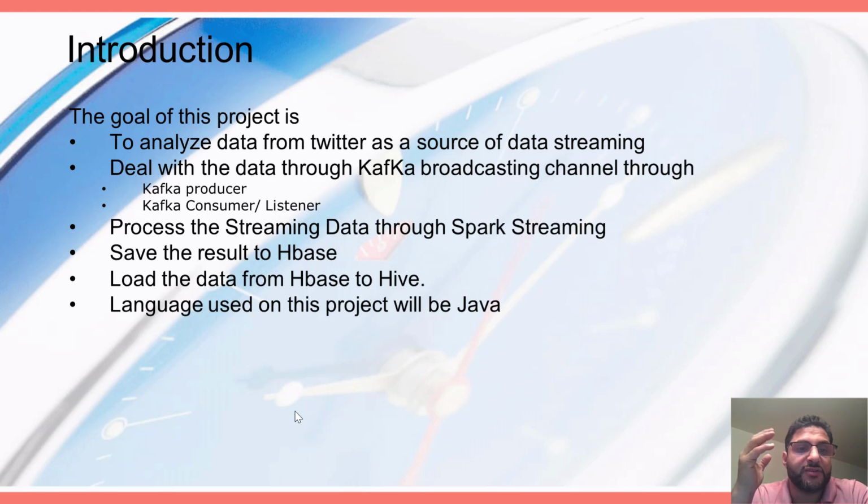The goal of the project is to get the data from an online streaming social media, which is Twitter. Take this data and pass it to Kafka, where we can have the producer and the consumer arrange the channel and the number of messages and so on, and then send this data from the producer to the consumer, get it in the listener, and do some Spark streaming processing, get the result, and upload the result in HBase. And from HBase we are going to load the data to Hive. The language that I'm going to use in this project is Java.